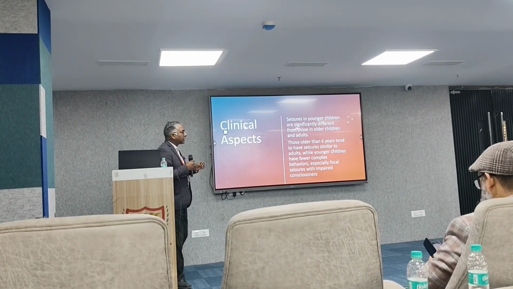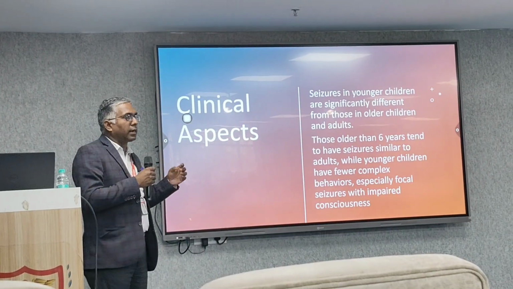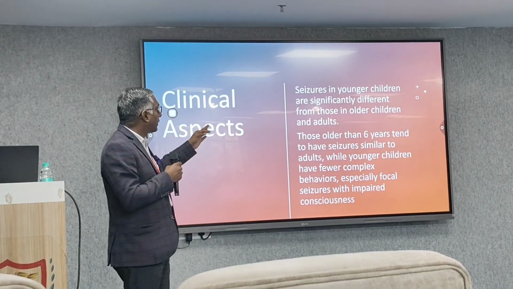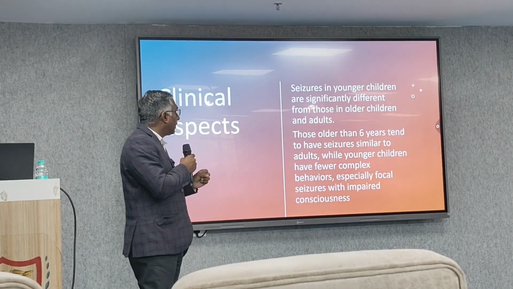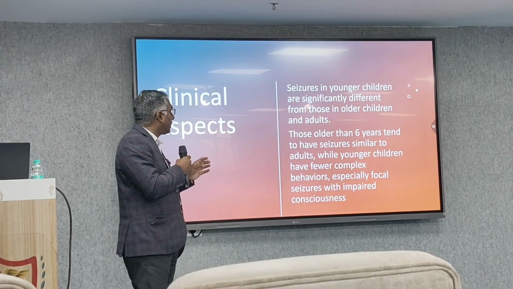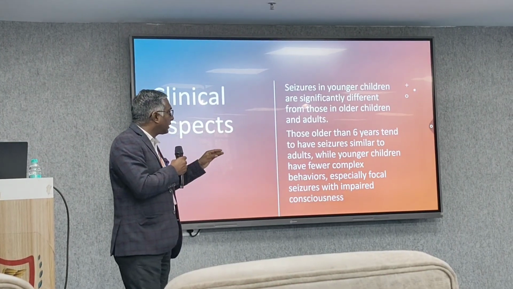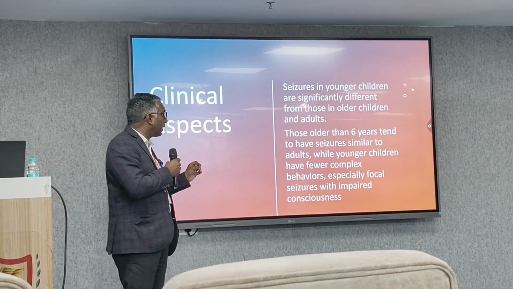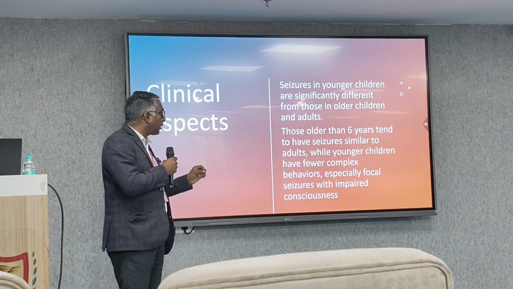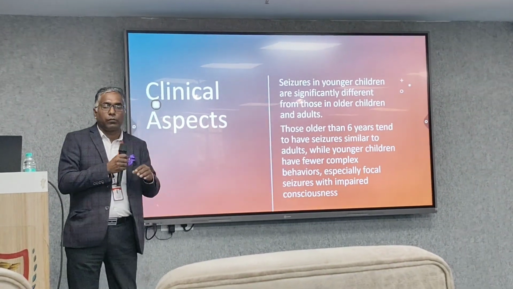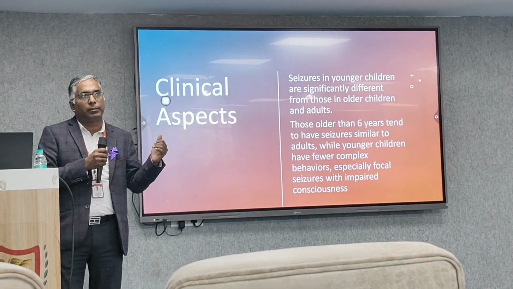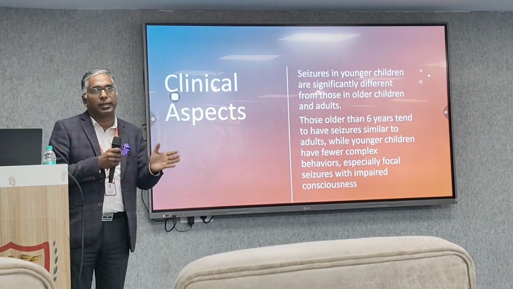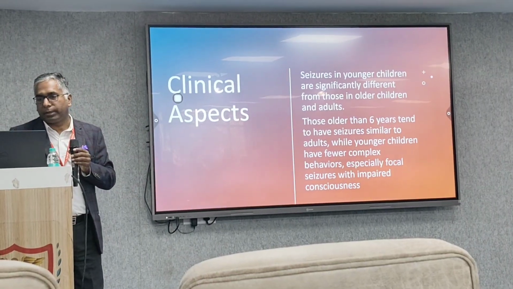A certain critical aspect, particularly in children and young adults, is that they suffer from so many syndromes, right? The seizures in younger children are significantly different from those in older children and adults. Those older than 6 years tend to have seizures similar to adults, while younger children have fewer complex behaviors, especially focal seizures with impaired consciousness. So some familial causes may be there under the age of 6 years. After that, the causes are relatively similar.